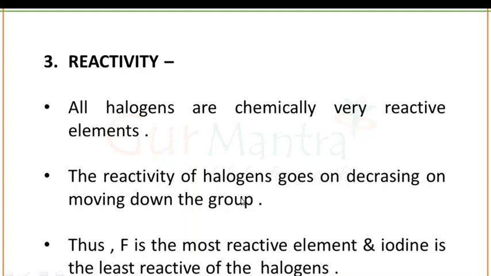These are some kinds of reactivity in the case of halogen atoms. The reactivity of halogens goes on decreasing on moving down the group. Thus, fluorine is the most reactive element while iodine is the least reactive element among the halogens. When you talk about the biological role of these elements, fluorine anions are found in ivory, bones, blood, eggs, etc. There are 0.5 milligrams of fluorine per liter of human blood. If you talk about chlorine anions, these anions are essential to a large number of species, humans included.